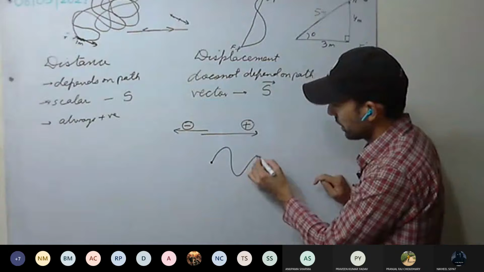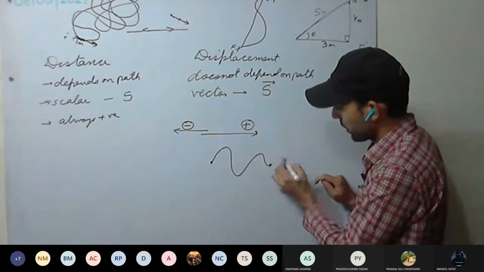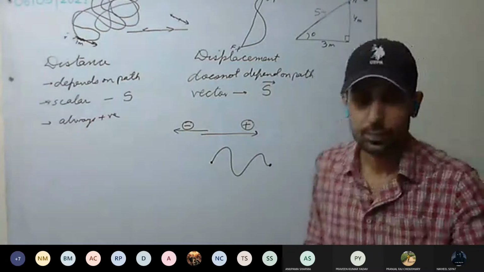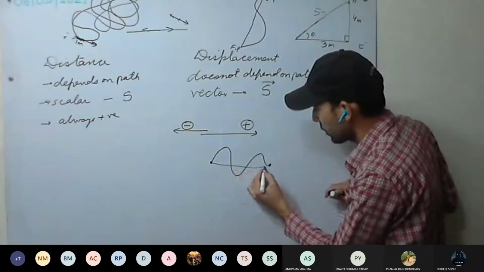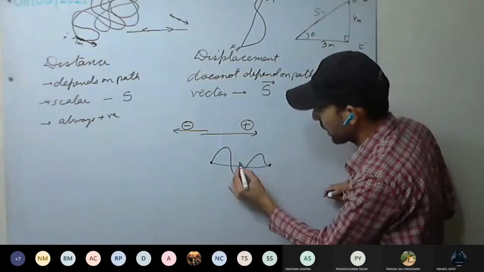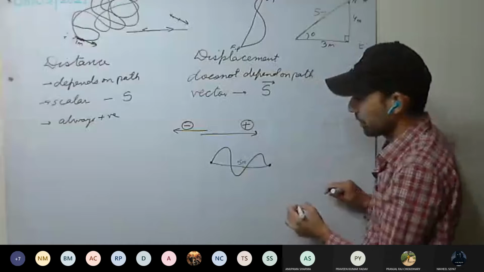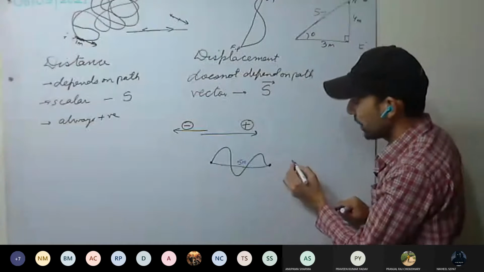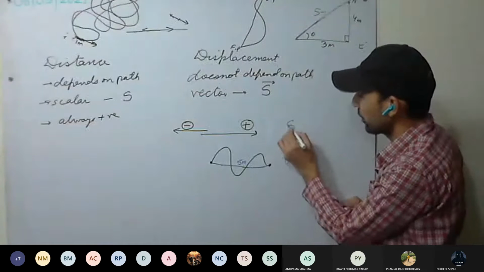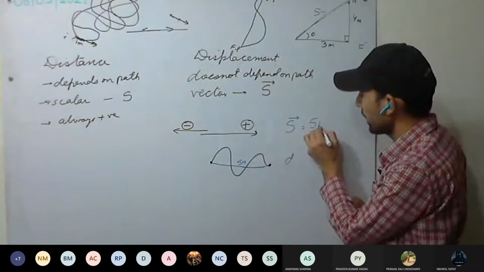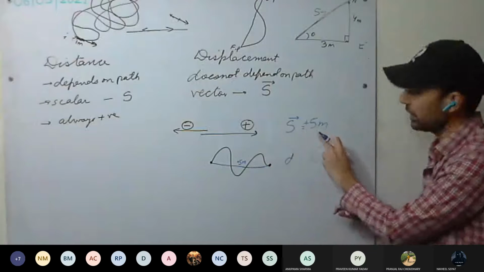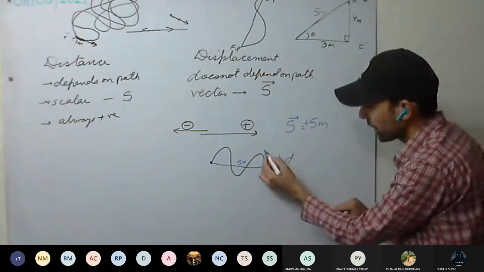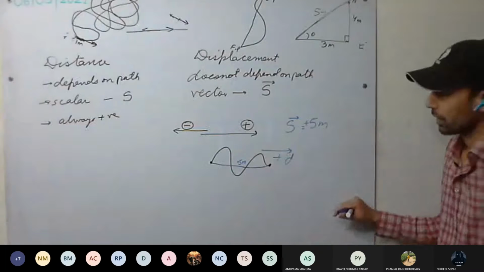It has moved and came here. For example, the shortest distance, a straight line, is 5 meters. So displacement will be how much? 5 meters. If I put plus here, or if I don't put anything, it means plus 5. It means we are taking this direction as plus.